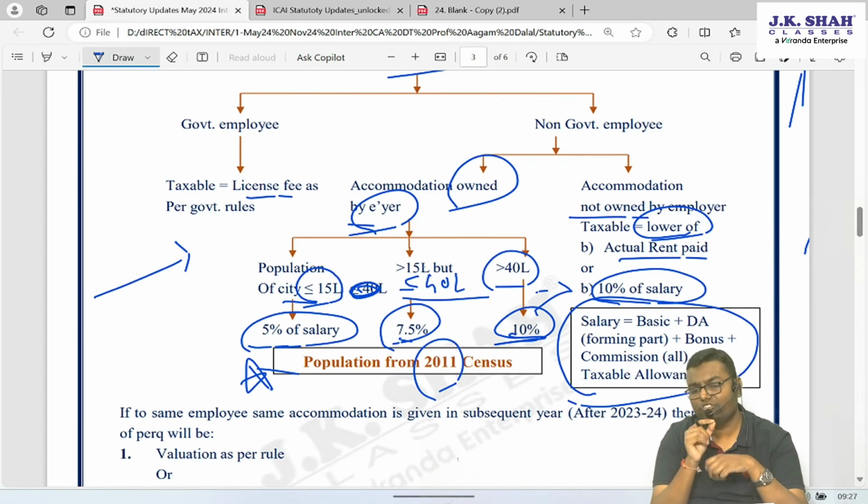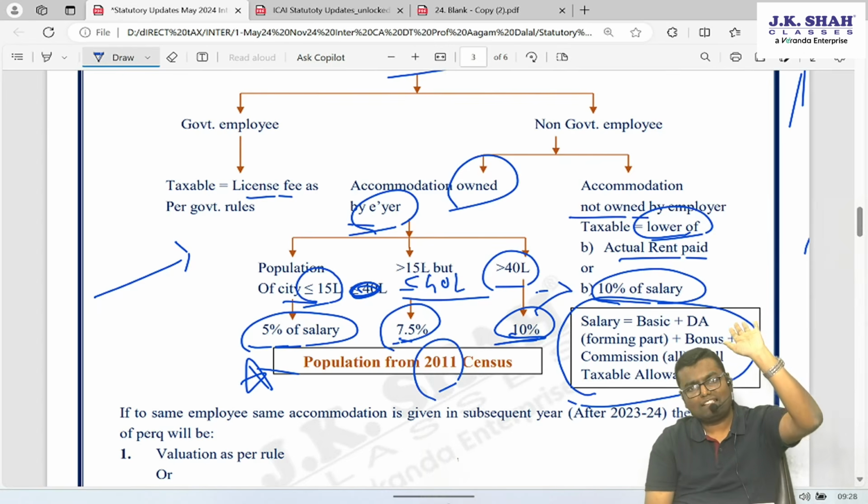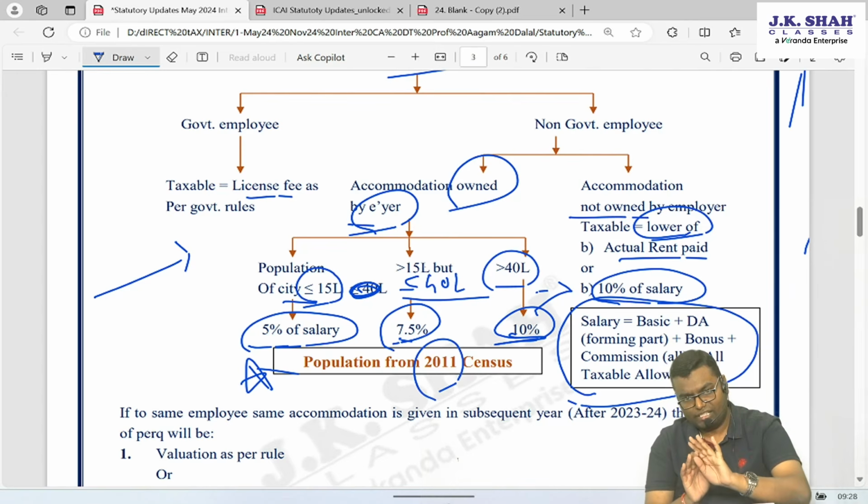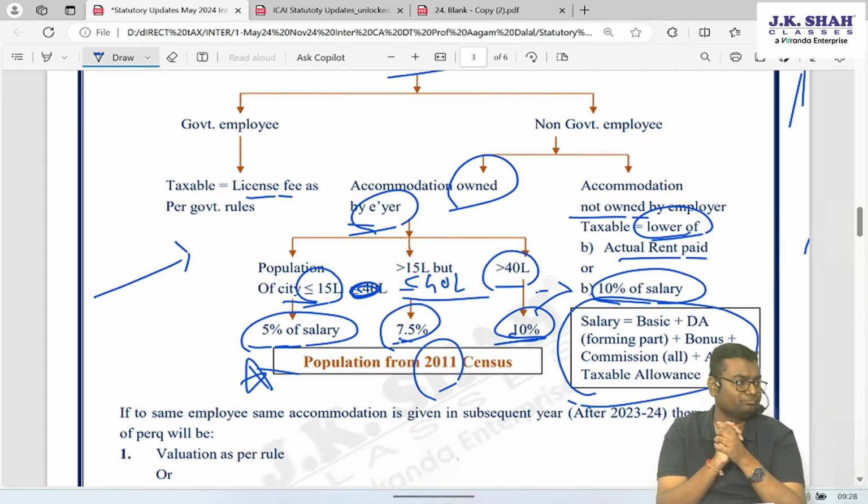As I said, if you are supposed to calculate accommodation value for the entire year, up to 31st August for 5 months you have to apply the old provision. For the remaining 7 months you have to apply the new provision. So for that 5 months, calculate salary of that 5 months and then apply that old percentage. Then calculate salary of the remaining 7 months as per this definition and apply this percentage. I'm predicting a question in your attempt so far as this amended provision is concerned. One of the most important amendments from the entire statutory update is this, and one more which is coming.